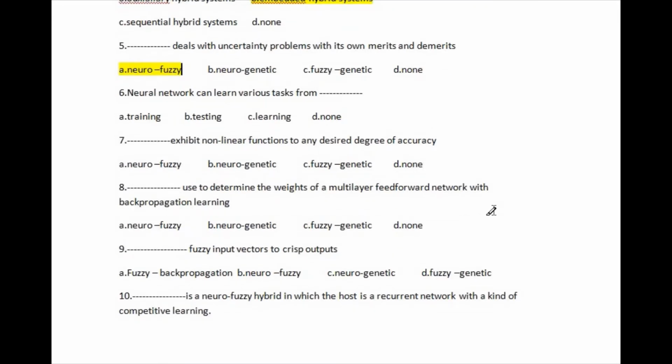Let's go to question number 6. Question number 6: a neural network can learn various tasks from. The given options are: first, training; second, testing; third, learning; and last, none. The right answer is option A, training. This is the right answer of this question.